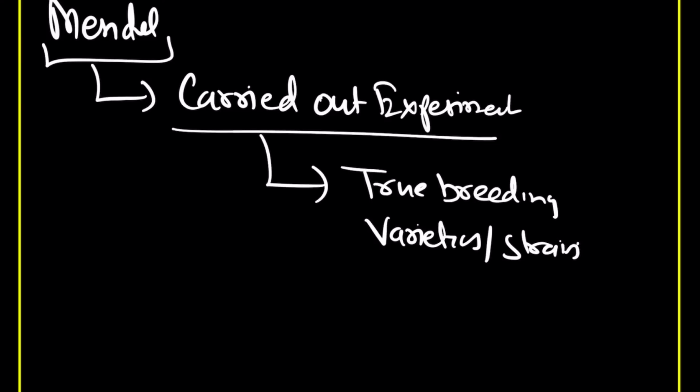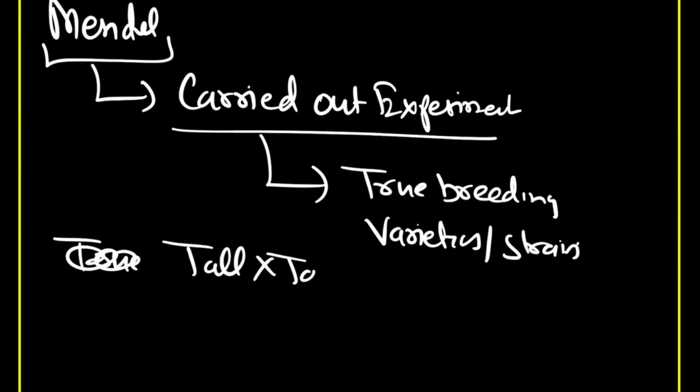Now try to understand what this true breeding variety is. Initially, what he did was cross tall with tall.